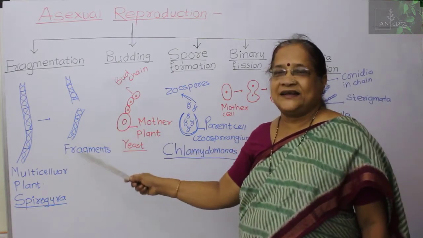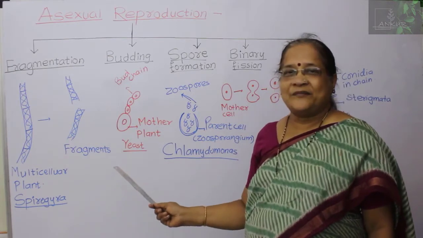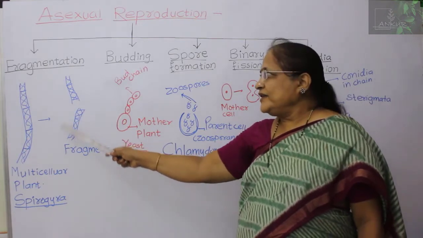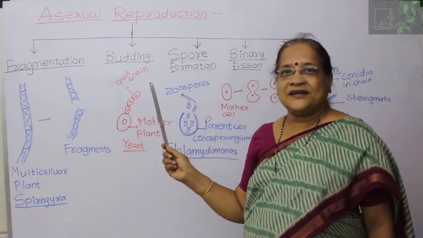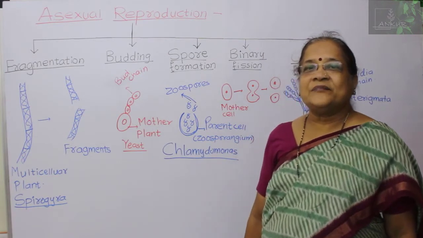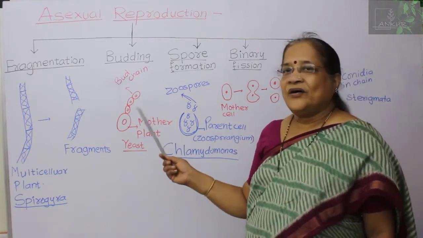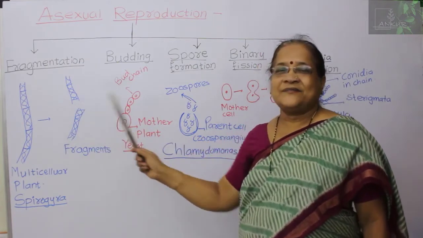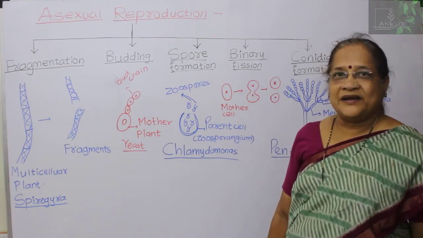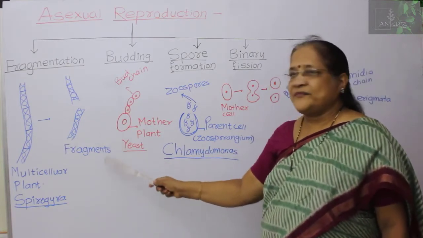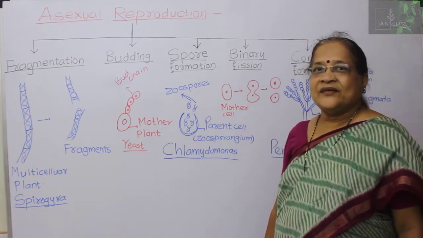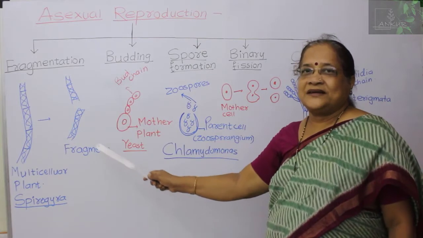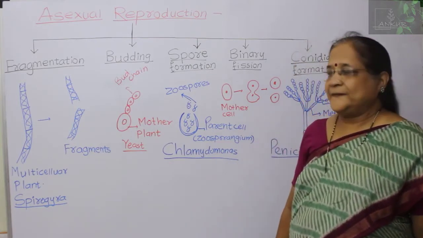Unbranched filaments are there, and these unbranched filaments, having a multicellular structure, because of different reasons, for example accidental breaking of that filament or death of some middle cells, get separated into various fragments, and then these fragments again grow as new plants, and we get new plants of that Spirogyra in water.